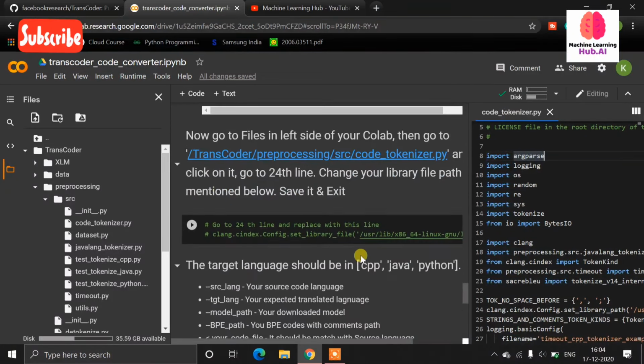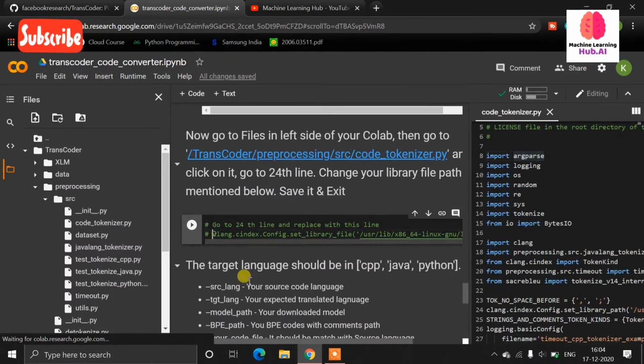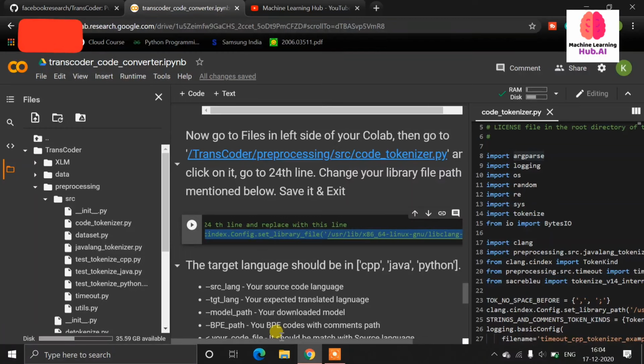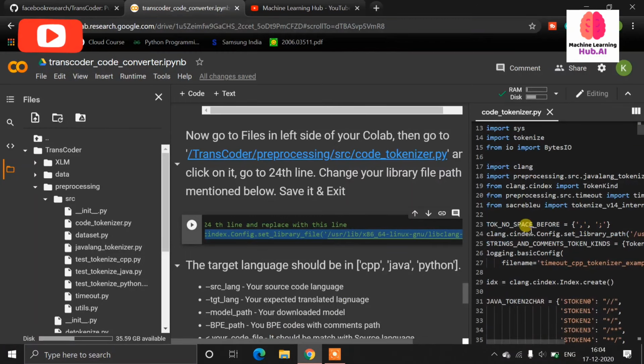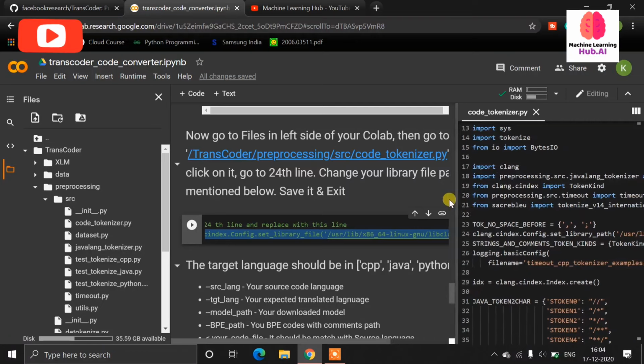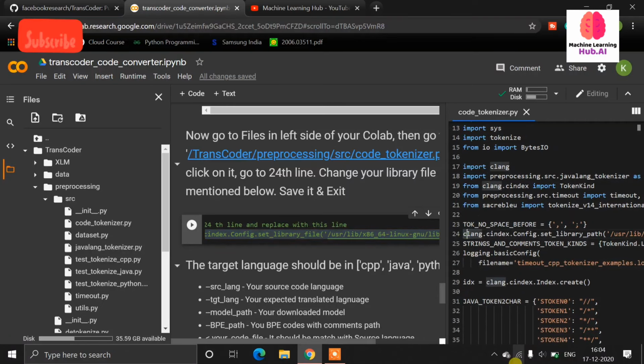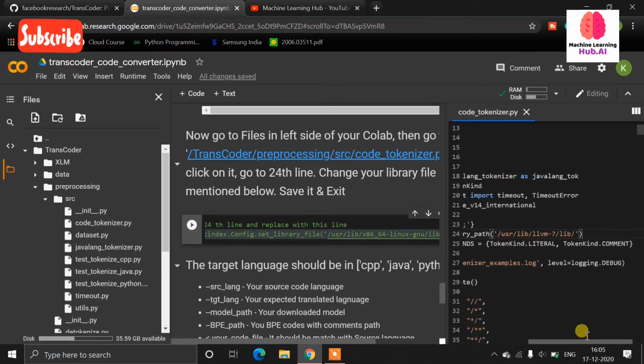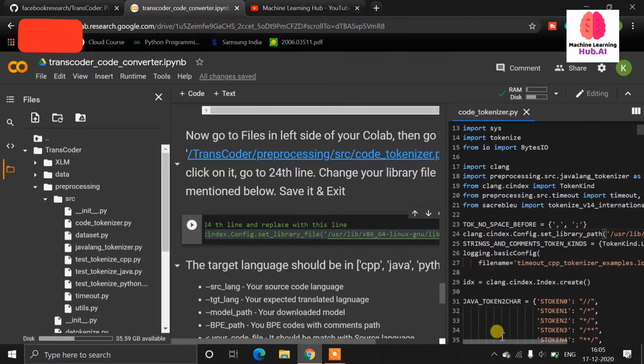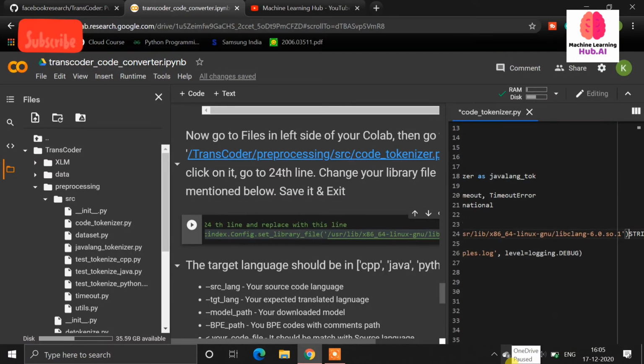So how will we do it? I already gave the line, so you just need to copy this line, and in the code tokenizer file go to line 24. In line 24 there is already a path to that file, but we need to change the whole path, so we are changing the whole line.